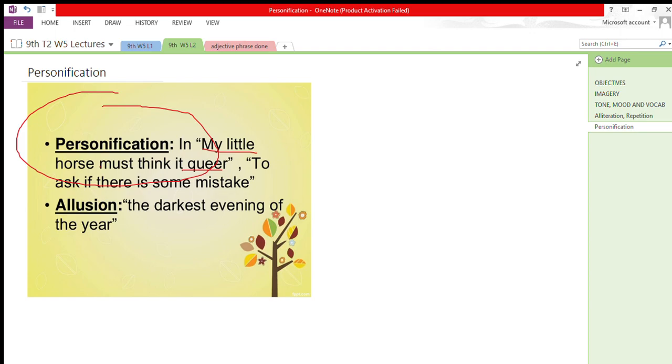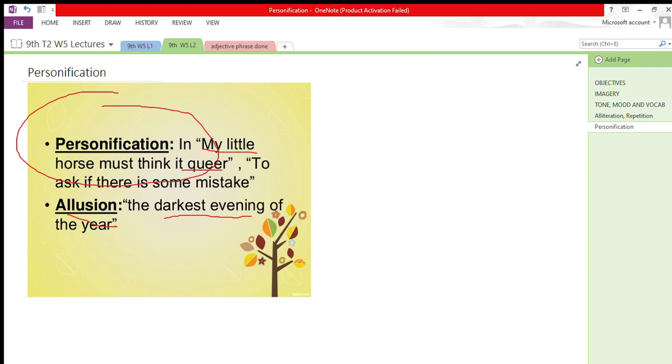And he also uses allusion. Now, what is allusion? It is an expression designed to call something to mind without mentioning it explicitly, or without giving any reference. So the darkest evening of the year is an example of allusion.